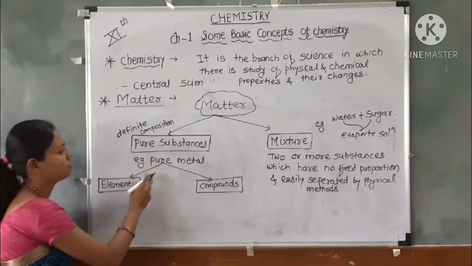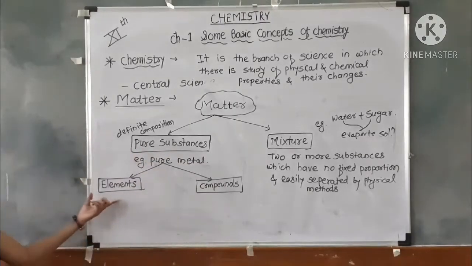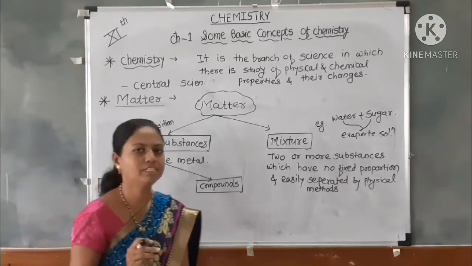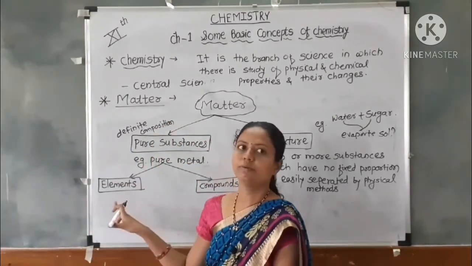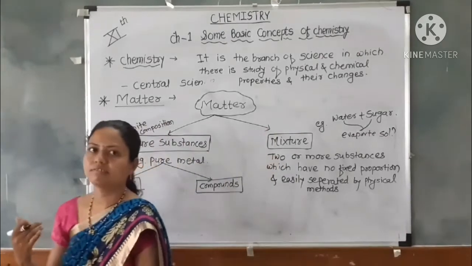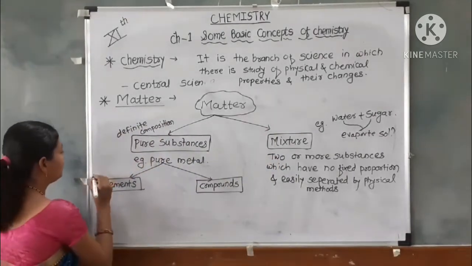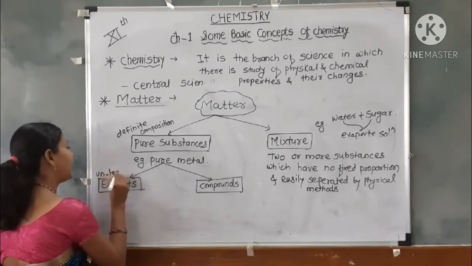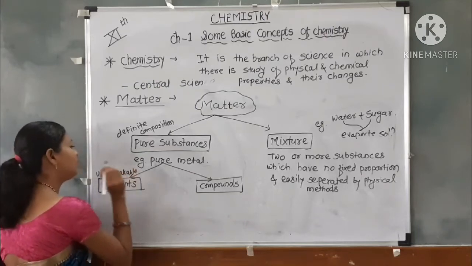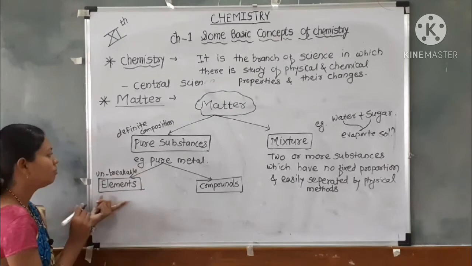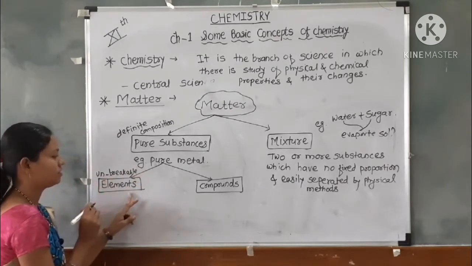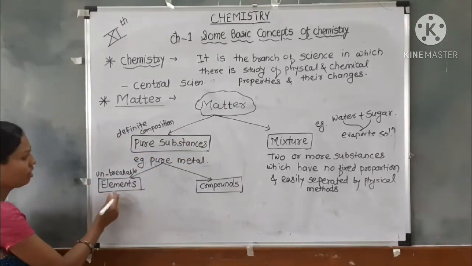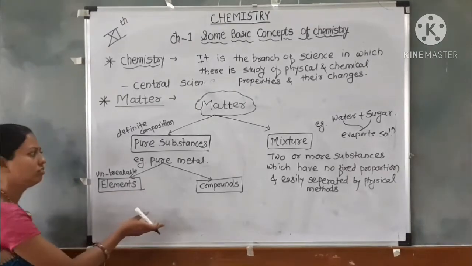Here, the pure substances are again divided into elements and compounds. Elements are unbreakable, meaning they are substances which cannot be broken down into simpler substances. So they are called elements, which cannot be broken down. And compounds also